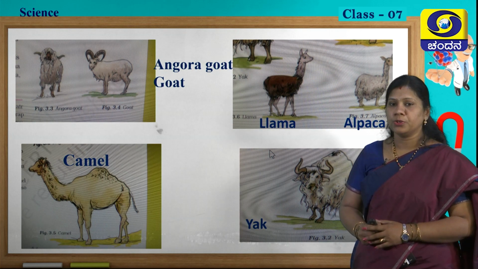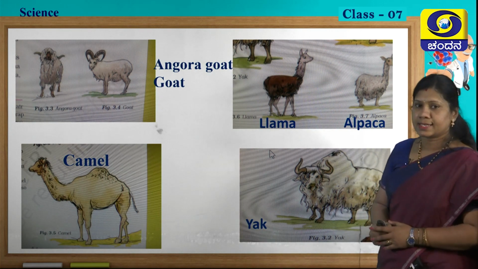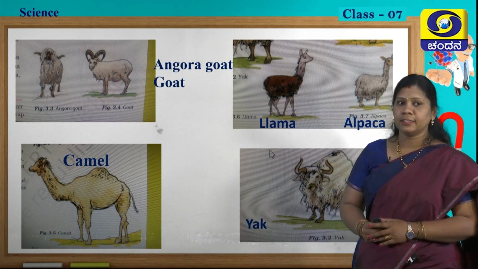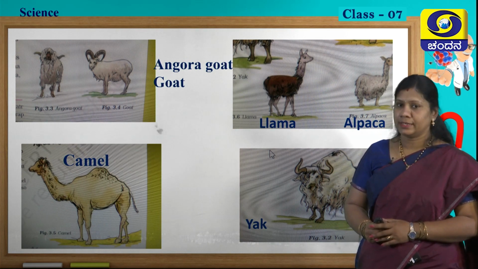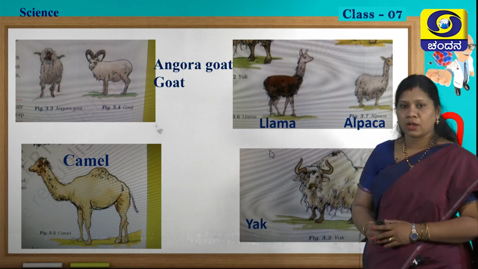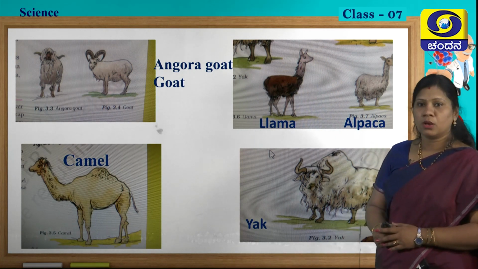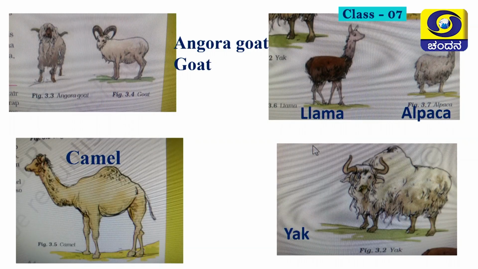Likewise, I have shown you a small example in this slide. I have taken the pictures which are the same as in your textbook. The first one is Angora goat or normal goat, second one is llama and alpaca, third one camel and fourth one yak.